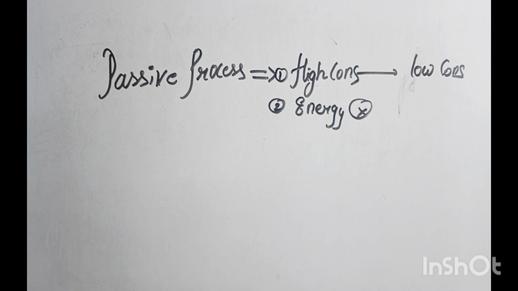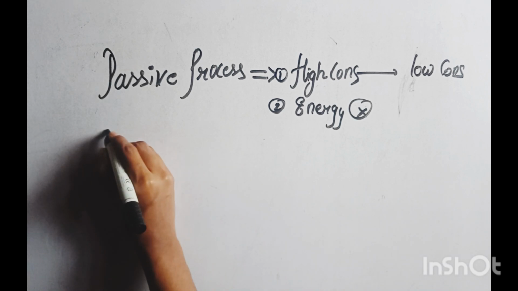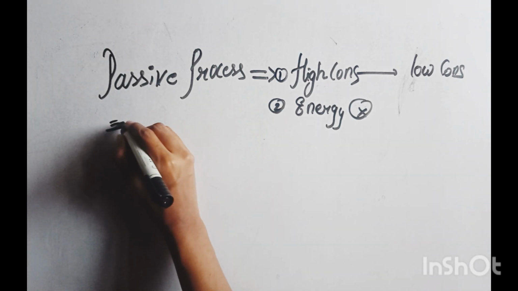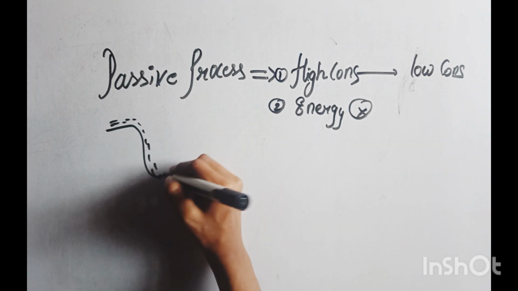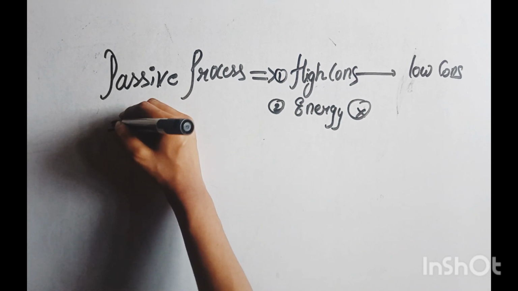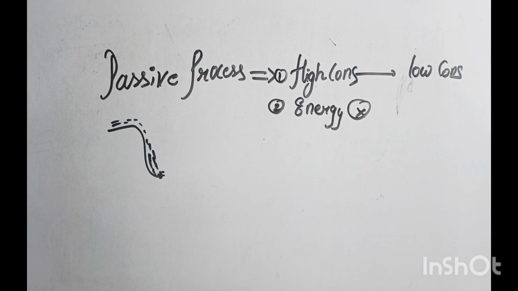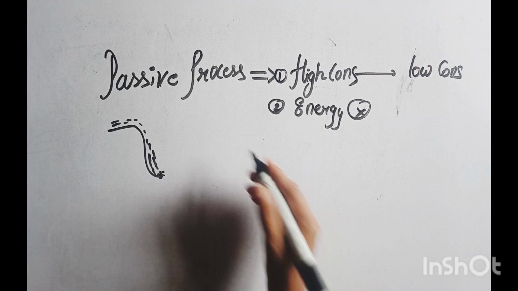You have seen a waterfall. The movement of water from upstream to downstream means the water flows from high concentration to low concentration. This is a natural process. We do not provide any energy to move from high concentration to low concentration. It occurs naturally.